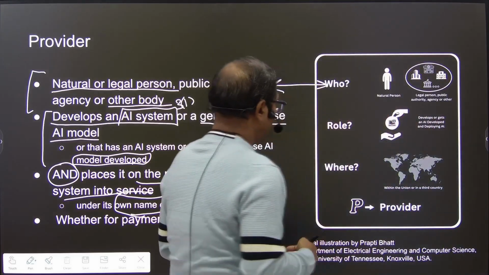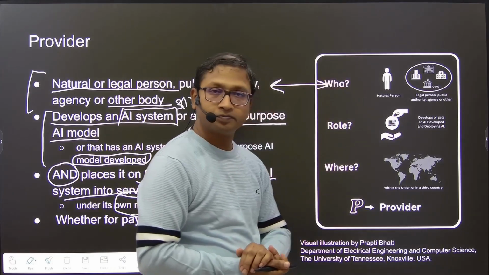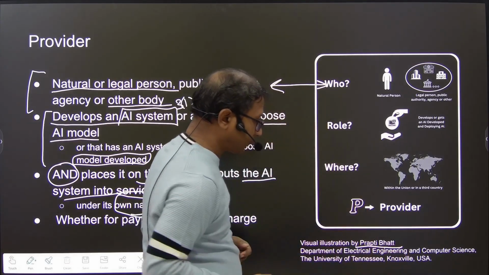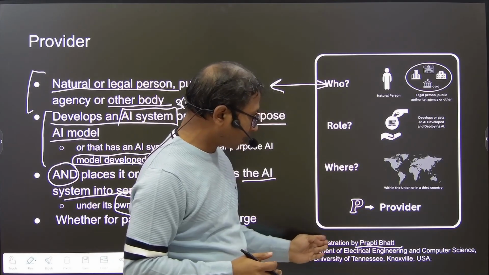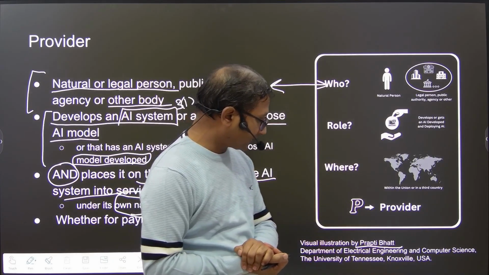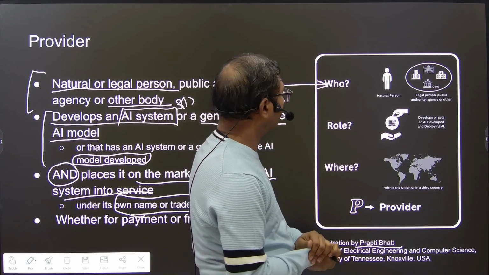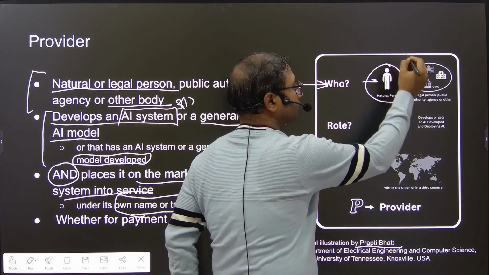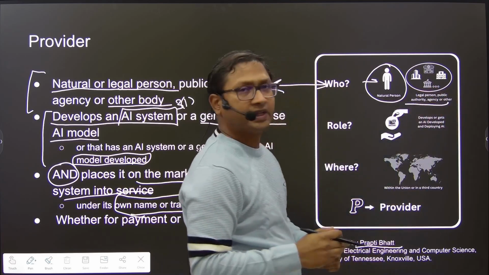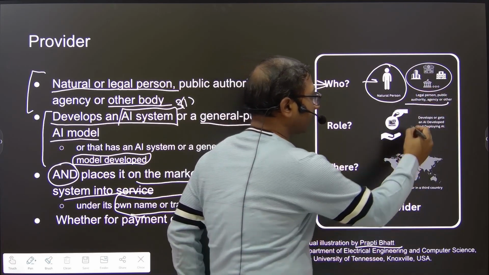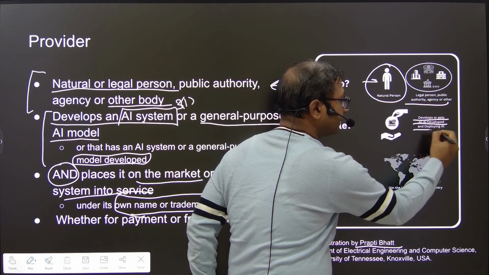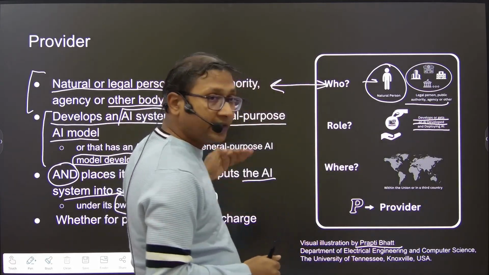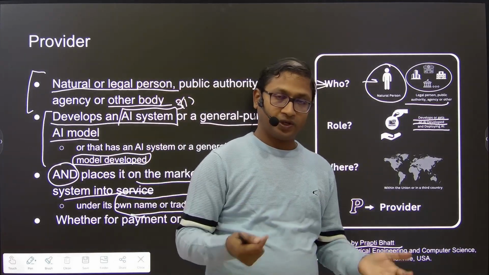Now, this is a small visual illustrated by one of my students, Prapti Bhatt, who is now an MS student at the Department of ECS at the University of Tennessee, USA. So who can be a provider? A natural person or a legal person, public authority, agency, and other. The role is to develop or get an AI developed. One more thing that is not there in the definition, but it has to be read that way.